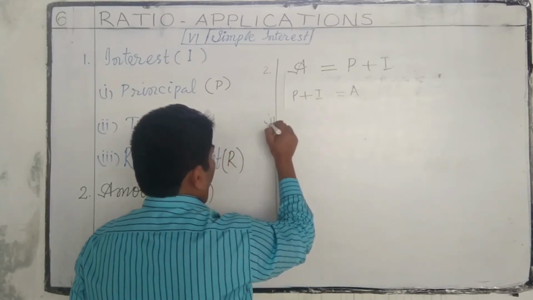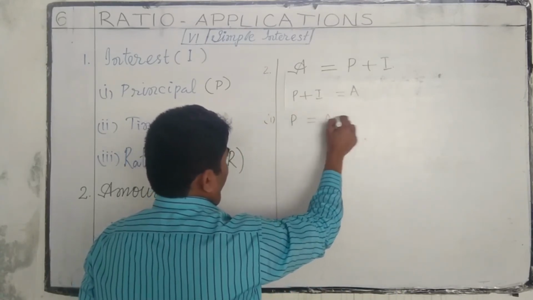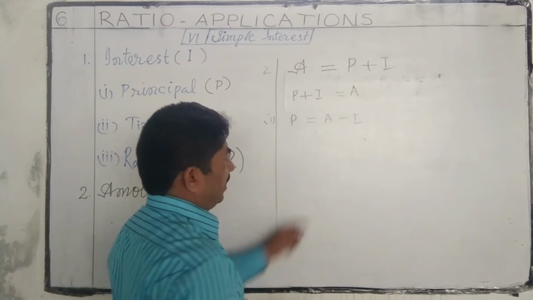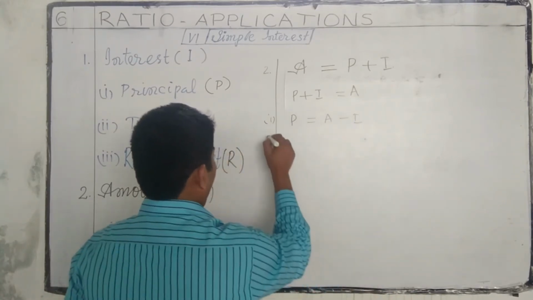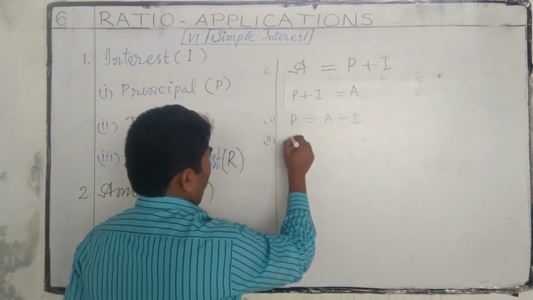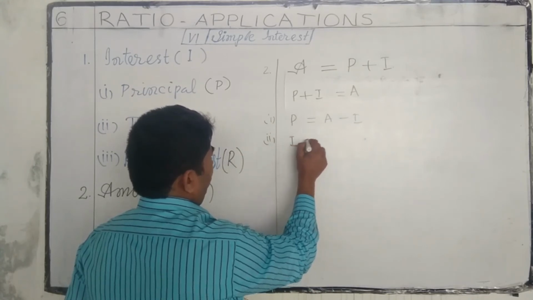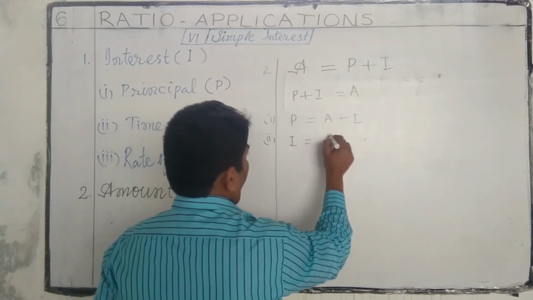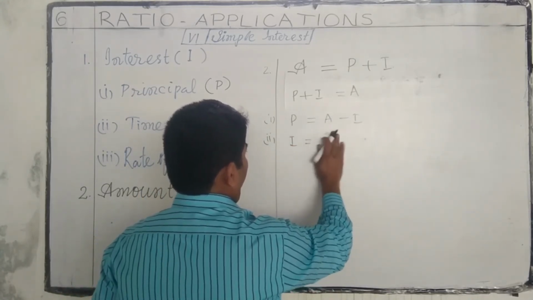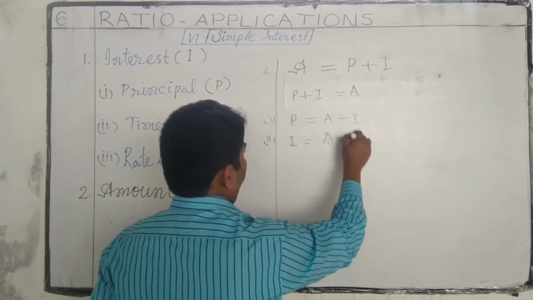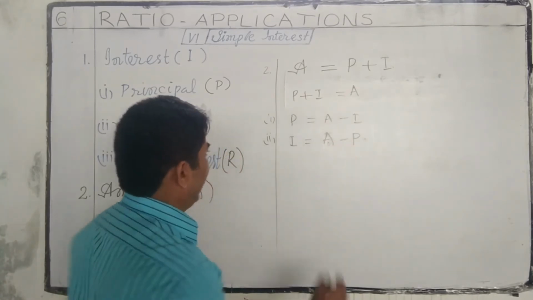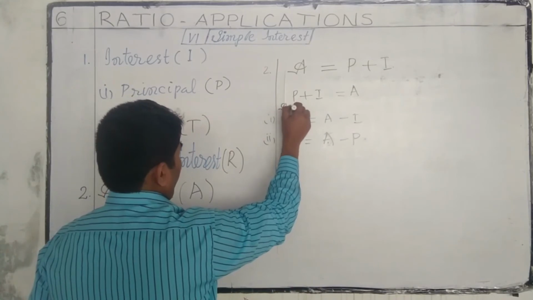Now P is equal to A minus I, amount minus interest. Interest is equal to A minus P. These two are auxiliary formulas.